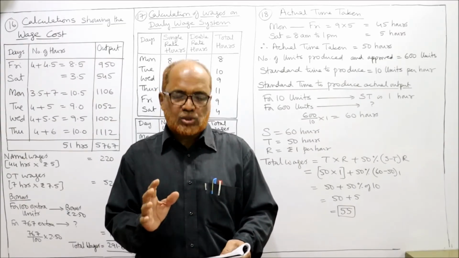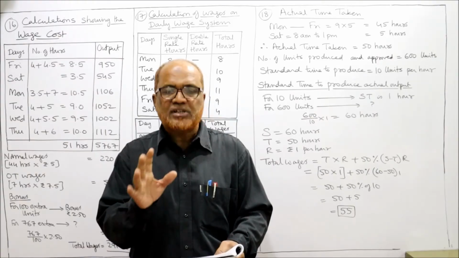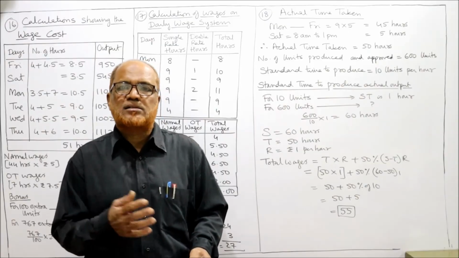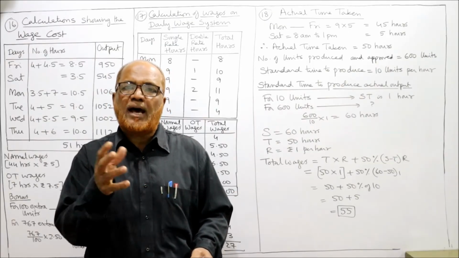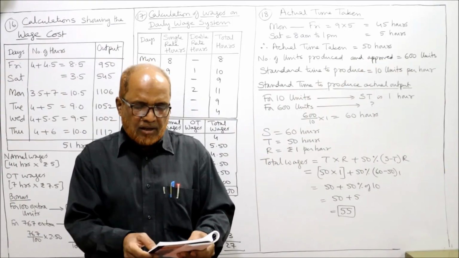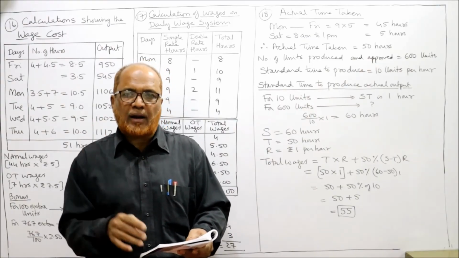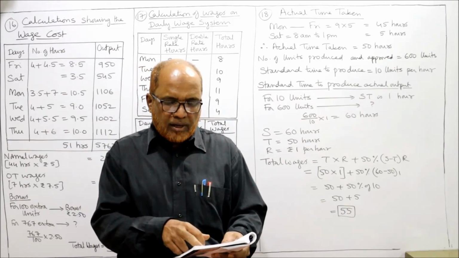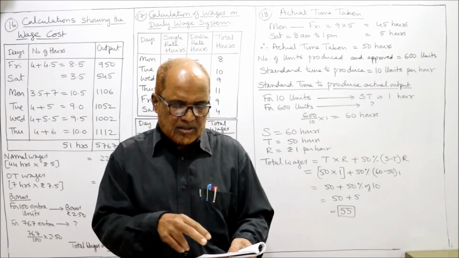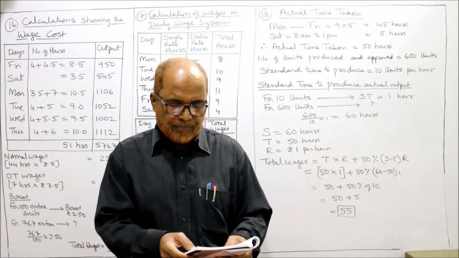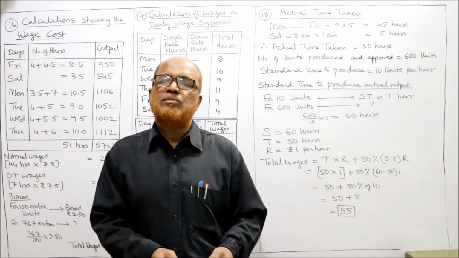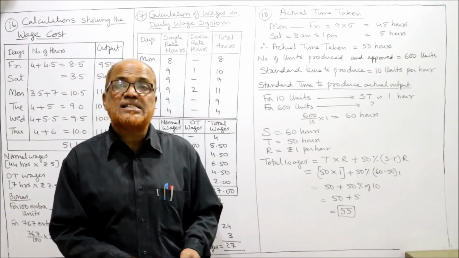Quantity produced 628 but quantity approved 600 units. Actually he has made 628 units but the employer has approved only 600, so we are concerned only with 600. Worker's rate is 1 rupee per hour and time allowed is 10 units per hour, that is, 10 units for 1 hour. Bonus is 50% of time saved. So 50% of time saved as bonus is applied in the case of the Halsey premium plan.